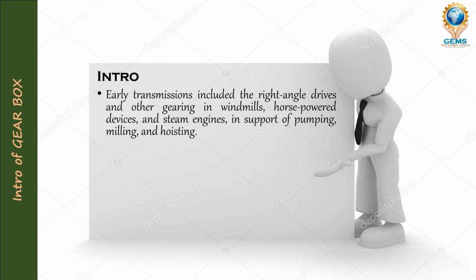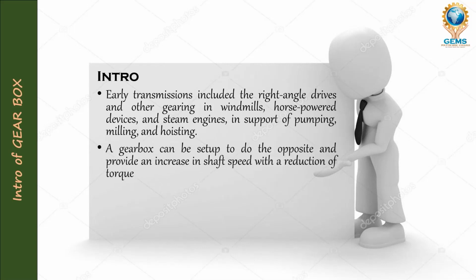There was no gearbox. So in early transmission, we used the right angle drives in place of a gearbox. But a gearbox can be set up to do the opposite and provide an increase in shaft speed with a reduction of torque.